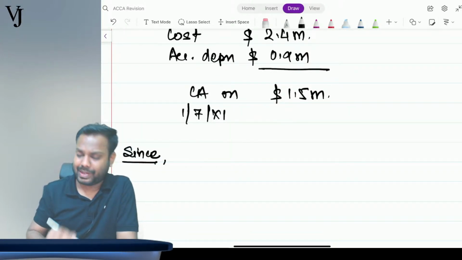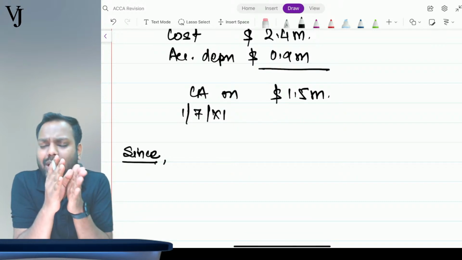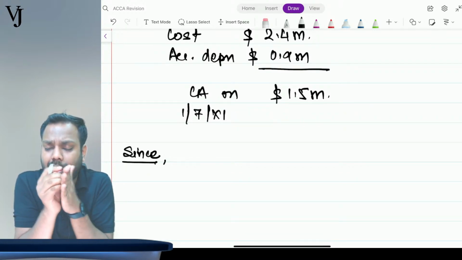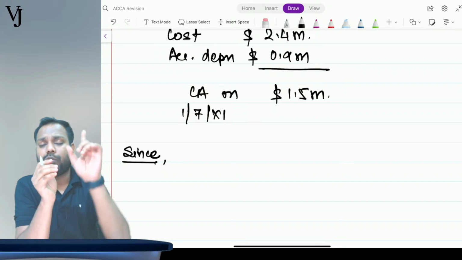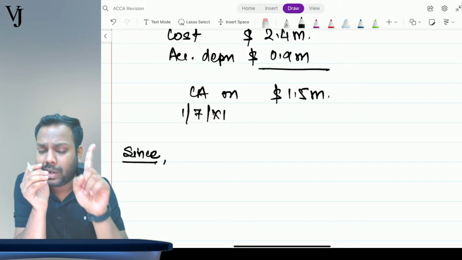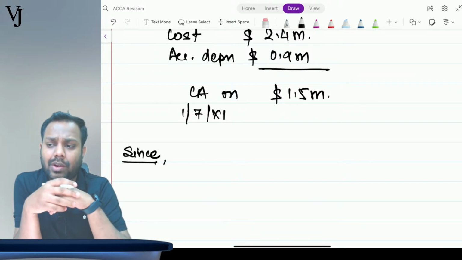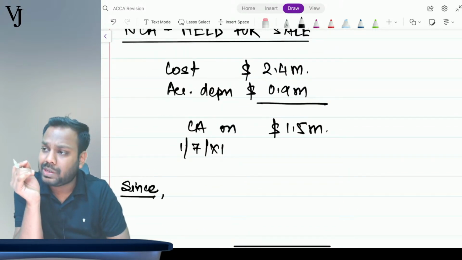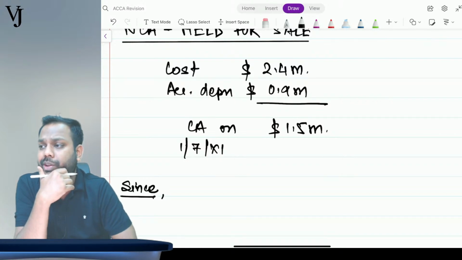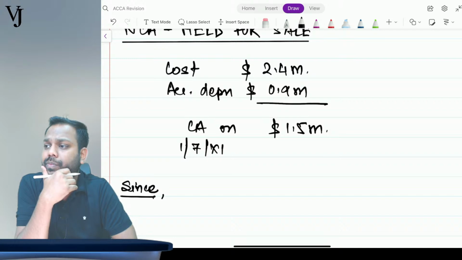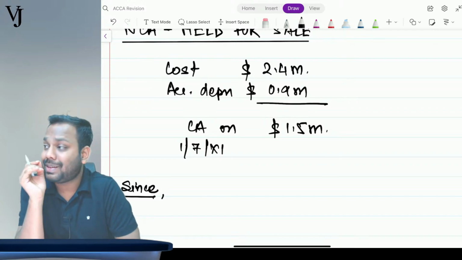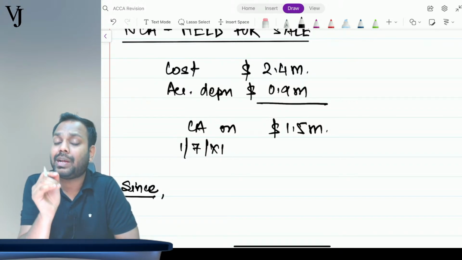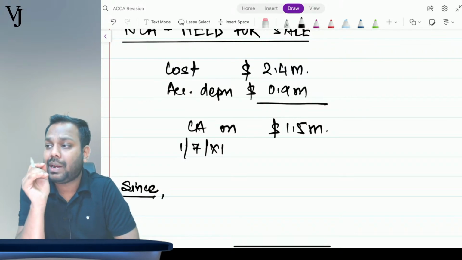Okay, now please answer, guys. Since the asset was classified as held for sale on 1st July 20x1, will we charge depreciation on this asset for this year? All of you, come on, tell me. No, the depreciation ceases as we classify the non-current asset as held for sale.